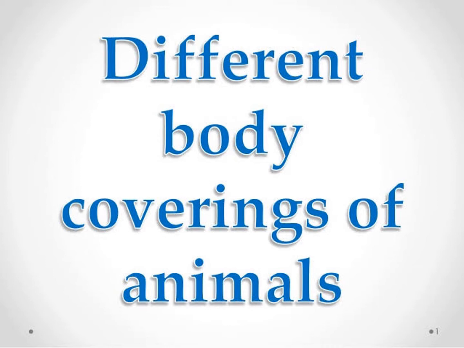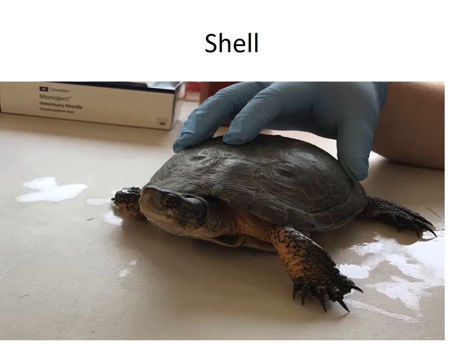And skin, like the salamander's skin, stays moist to keep the animal from getting too cold or too hot. Look at the picture. This is a shell, the example of a turtle. The shell is used to protect the soft body of animals like snail, turtle, tortoise, crab and oyster. These are all examples of shells. On sensing danger, these animals withdraw their body into the shell.